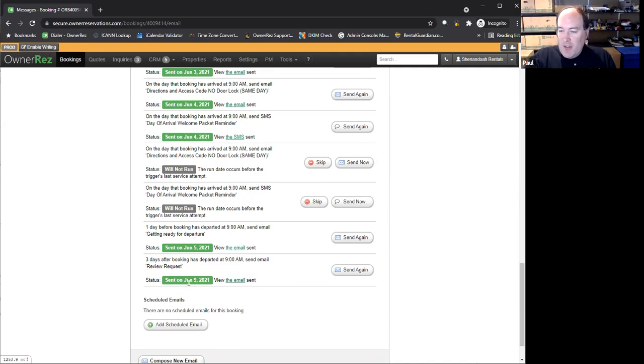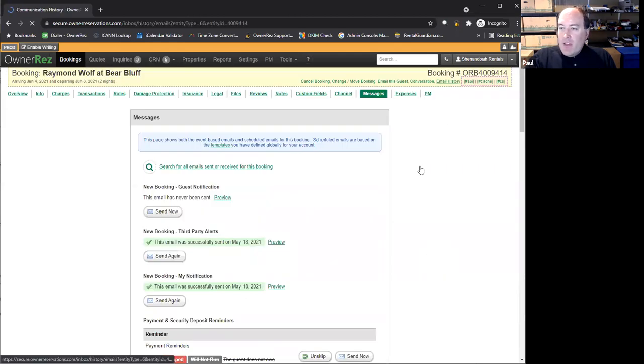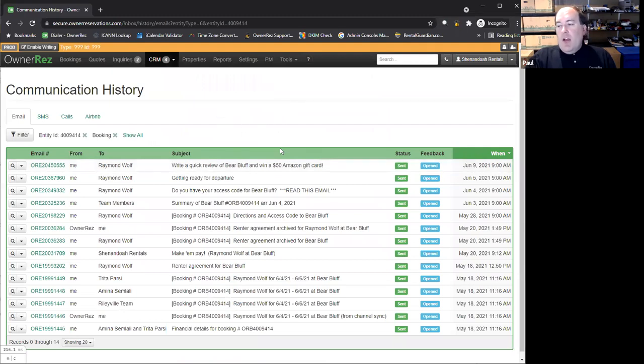Getting ready for departure, and there's the review request, so we can see all of those things were sent out. And if I wanted to, I could go over here and see the history. These are all the emails that were sent out for this booking. I could go in and read one of them and take a look at them and see what they had to say, just to make sure that everything was correct. We can even see under certain circumstances whether the email was opened. Now, if you're familiar with how email works, that's not always reliable just because of the way the email system works. It could just be their spam filter that opened it. But if it wasn't opened, then it's probably a good sign that something went wrong, particularly if none of them were opened. Maybe their email is wrong. Maybe they typed their email address in wrong and you need to reach out to them in some other means.